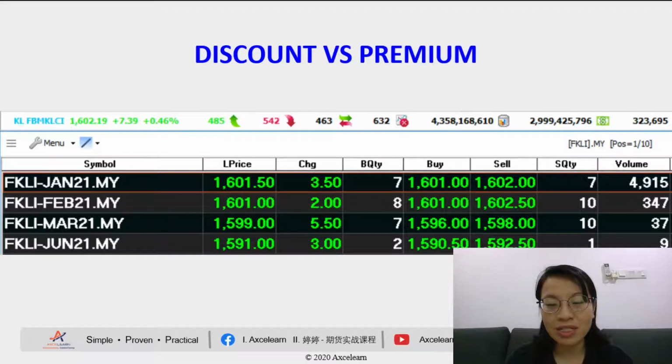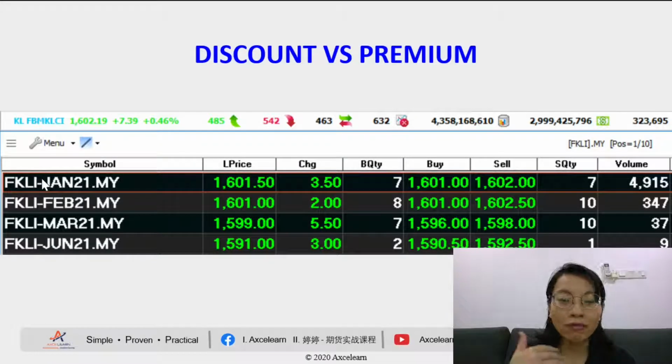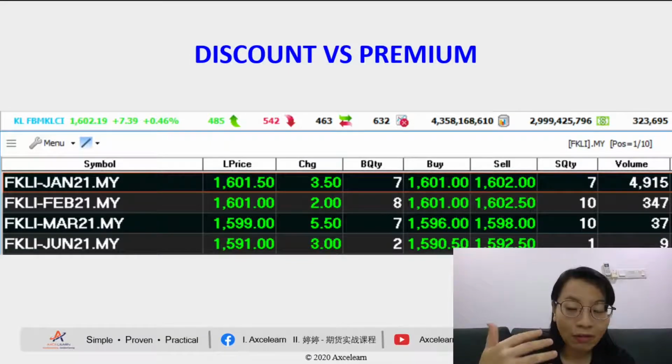As long as your discount is huge, it can indicate that the market might be in a downtrend and is very weak. The whole sentiment is very weak. So this is what you can interpret. Why it is defined this way is because FKLI is supposedly a forecast of the price at the end of the month.